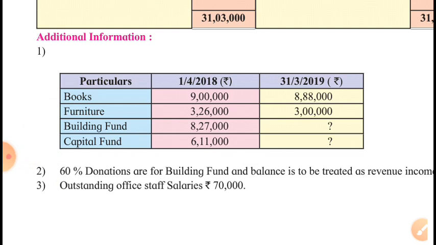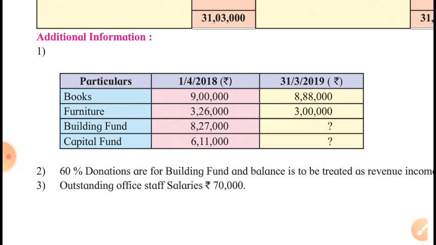Same in case of furniture, closing balance is given. When closing balances are given, then we must be very careful while dealing with these items. Furniture opening balance is given as well as closing balance. Closing balance given means we must show furniture at 3 lakh in the closing balance sheet in the outer column, and we will have to adjust the difference. Remember it.